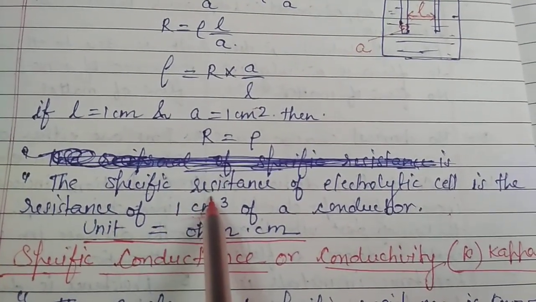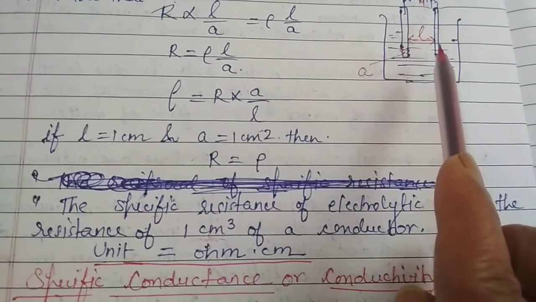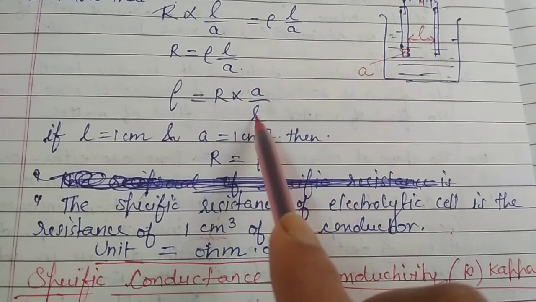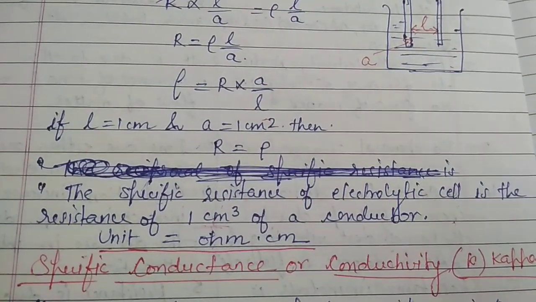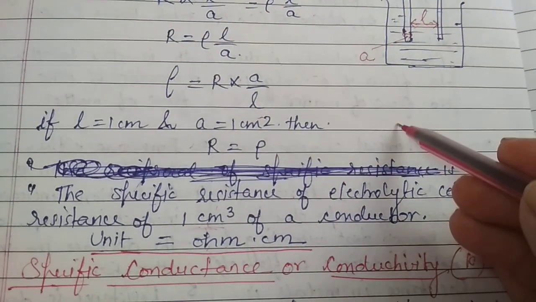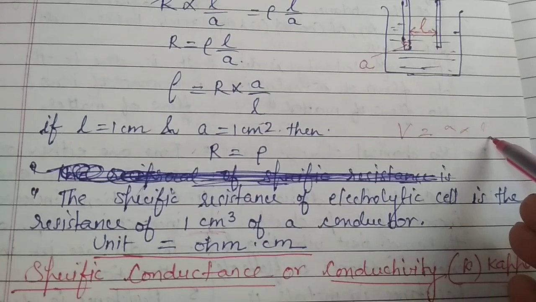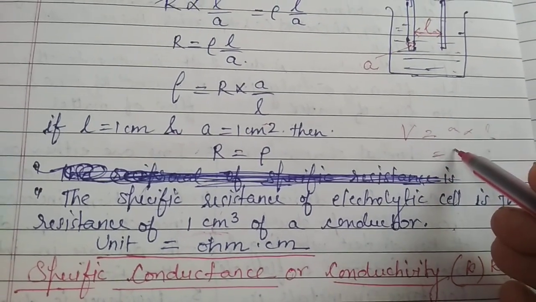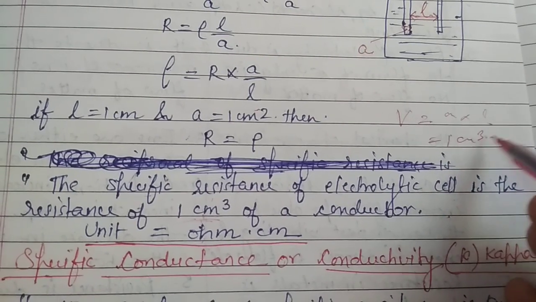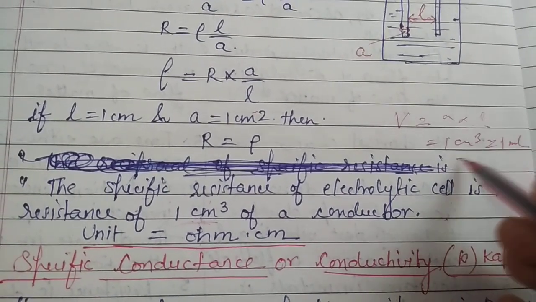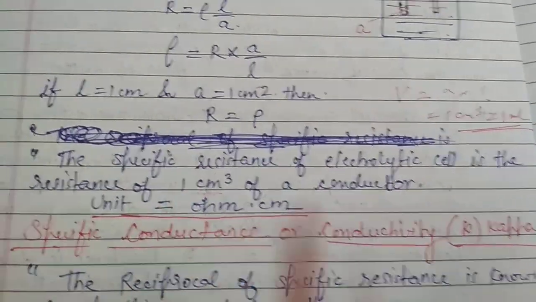I think it must be clear to you, because now we are talking about the 1 ml of solution, because we have placed the length and area of cross section as 1 centimeter and 1 centimeter square. We know that the volume is equal to area into length. That's why 1 centimeter square into 1 centimeter would be 1 centimeter cube, means 1 ml solution. So it is the specific resistance.